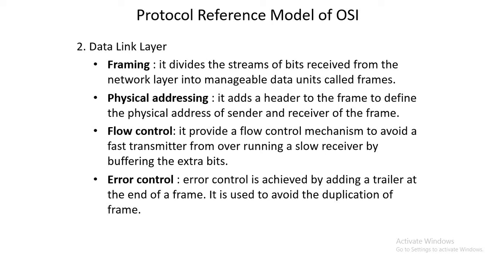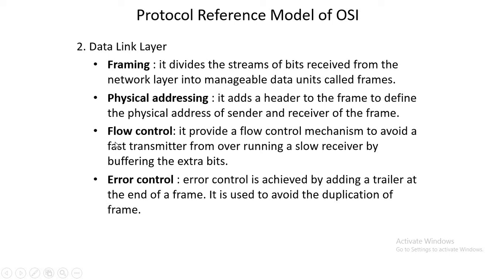Suppose the letter is not able to be delivered at that place, so the letter will come back in the reverse direction, and the courier boy or postman will return it to you, saying this could not be delivered. So that's why sender address and receiver address are required. Same thing in case of communications, there is a header which carries the sender party address as well as the receiver party address. So there is a need to add a header on individual bits, and we can make a frame by adding a header. This type of physical addressing is a responsibility of the data link layer.